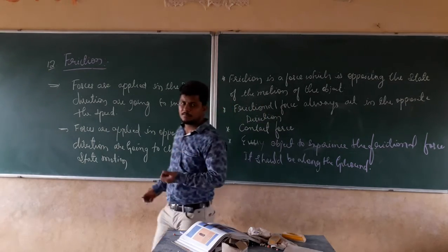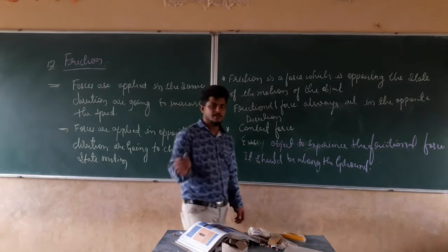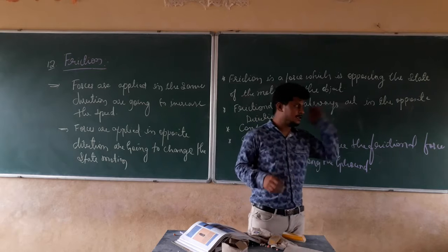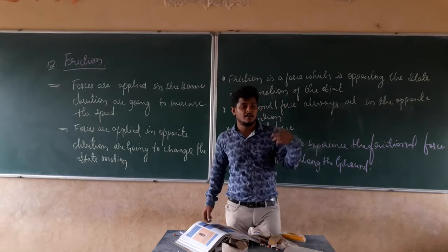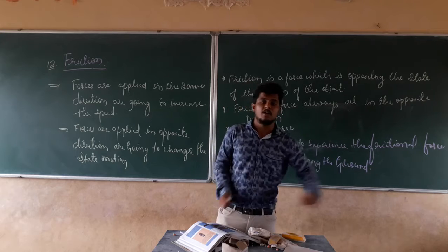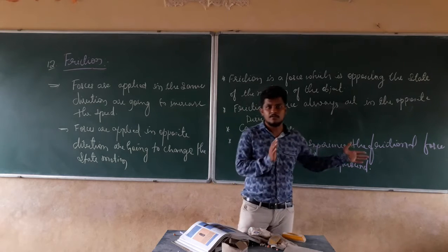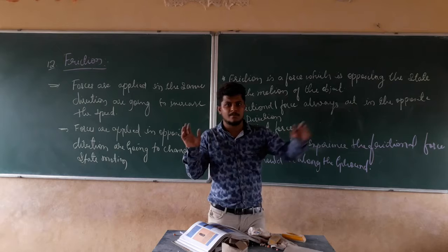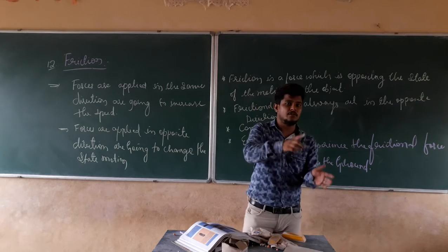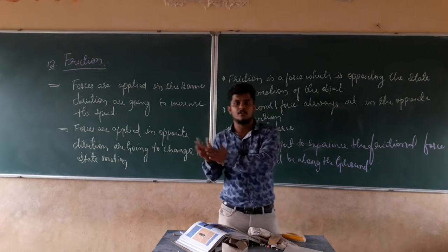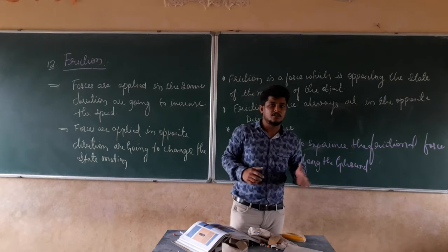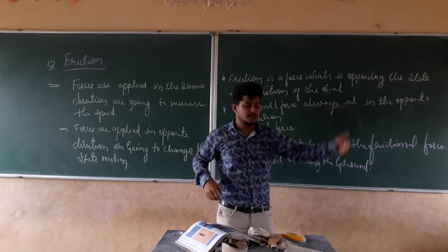If you take the example of a wheel for playing, when we push that wheel along a straight line, that wheel or tire is going to stop at some point and fall. Why is it falling? Some opposing force is acting on that wheel, the force present in the ground.